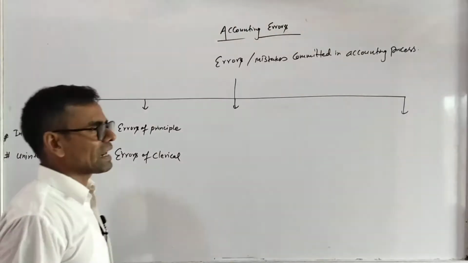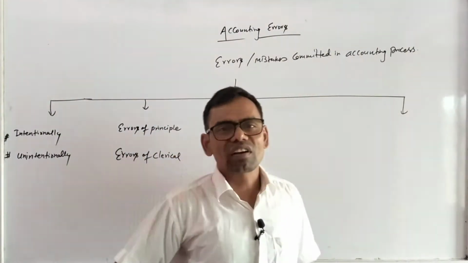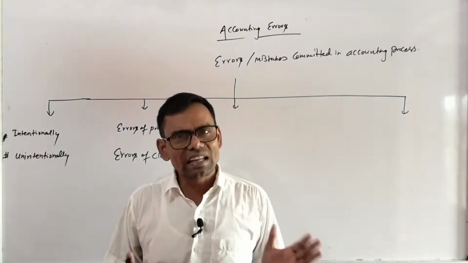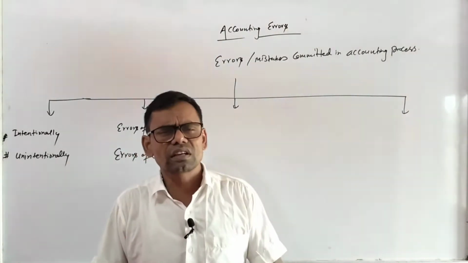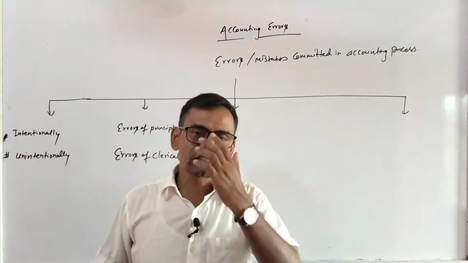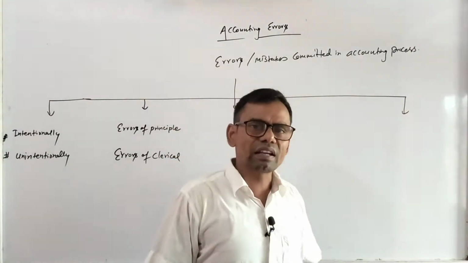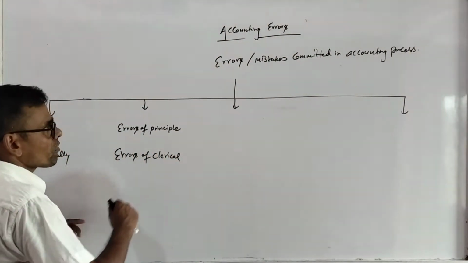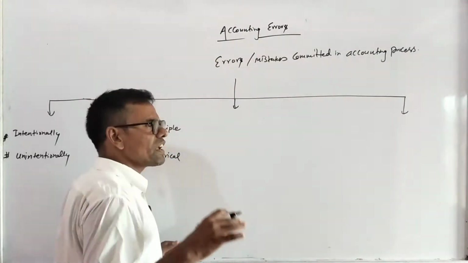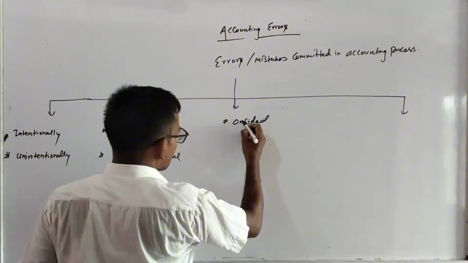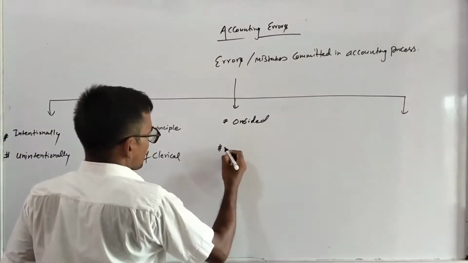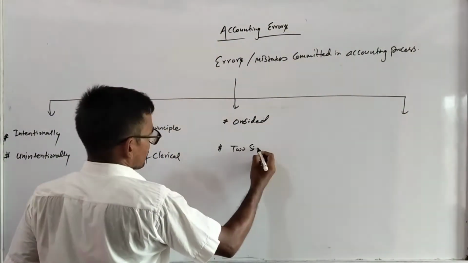Errors of clerical nature occur while entering journal entries, posting them into the ledger, overcasting or undercasting the ledger, balancing mistakes of ledgers, or balancing mistakes of trial balance. This is called errors of clerical. Similarly, based on their effect upon the ledger, there are one-sided errors and two-sided errors.